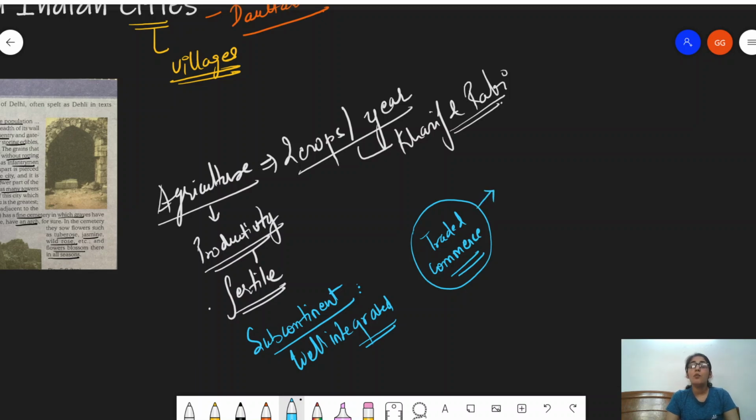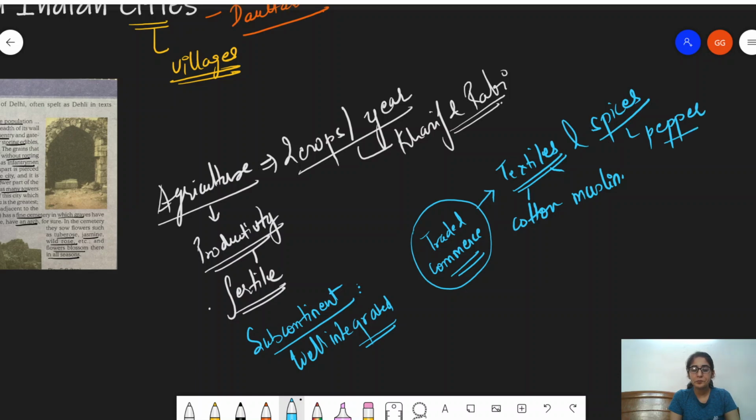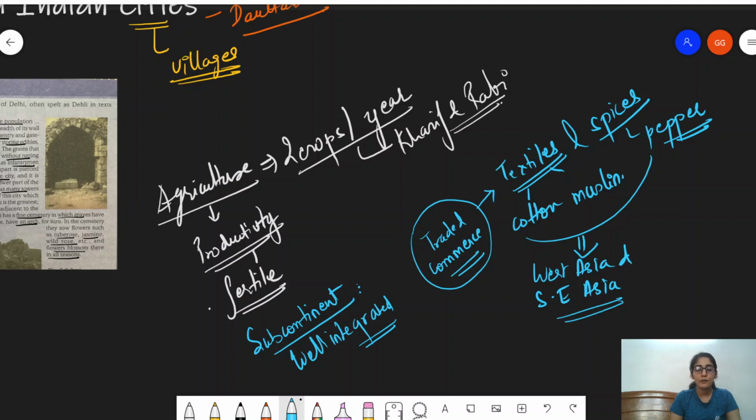Indian manufactures were in huge demand, especially textiles such as cotton, especially muslin, then spices, especially pepper, right? These were exported to different countries, especially to West Asia and Southeast Asia. This used to fetch huge profits for the artisans and the merchants back in India, right?